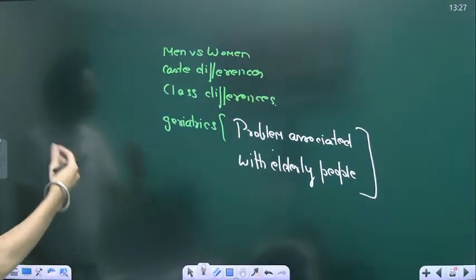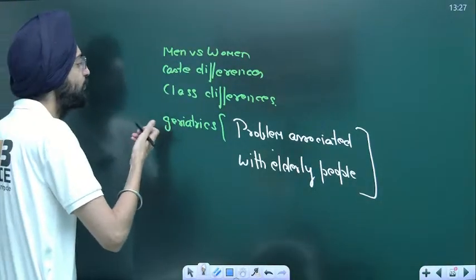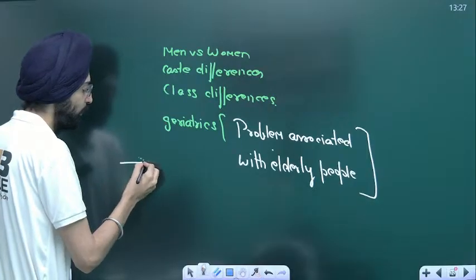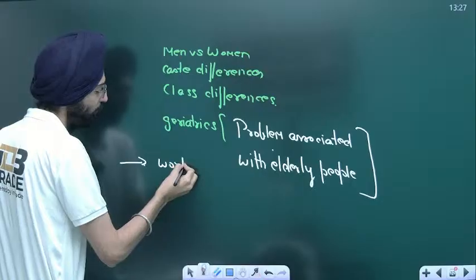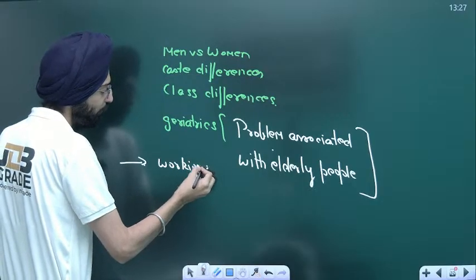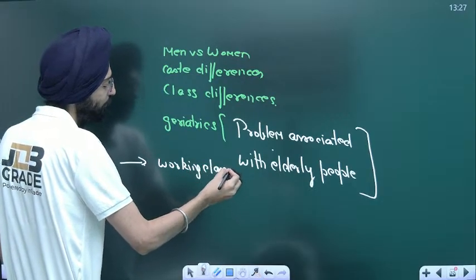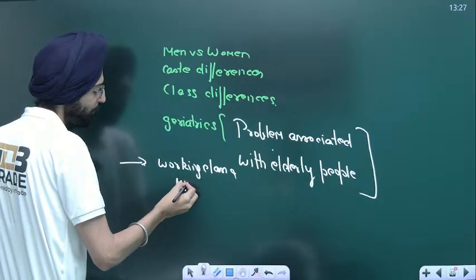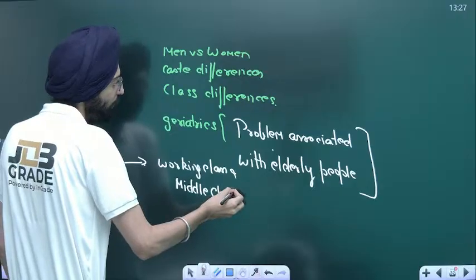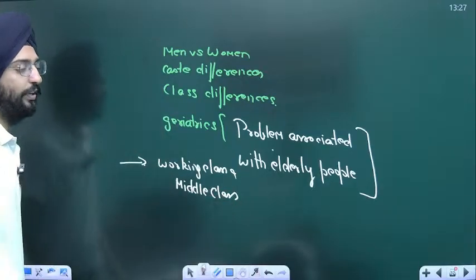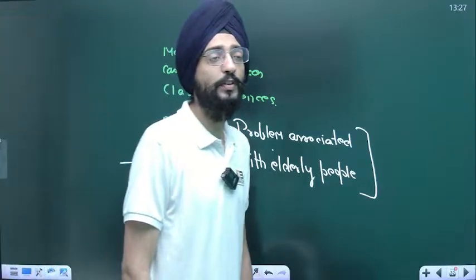So these are the things that need to be taken care of. Again, there has been a lot of tussle between the working class and middle class. Then again a tussle between those who are in power, that's bureaucracy versus common man.